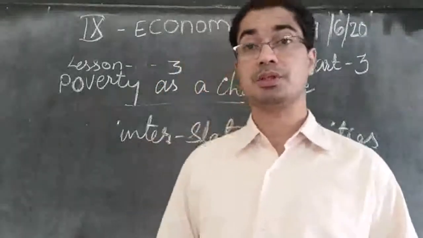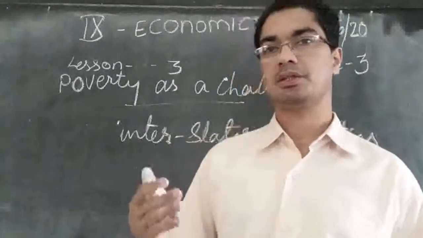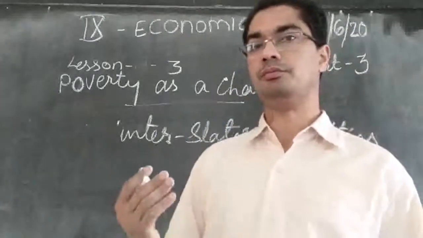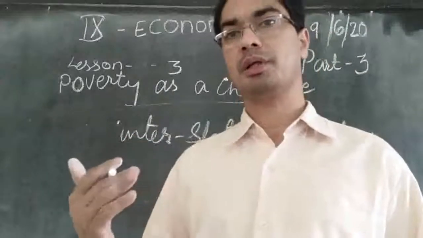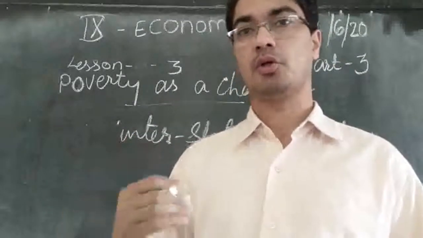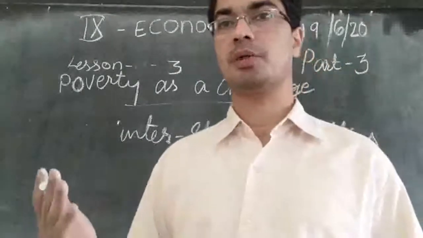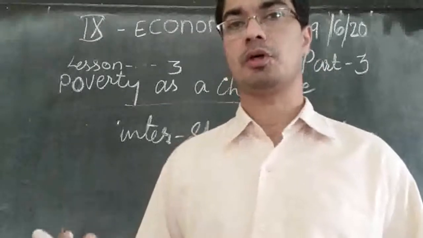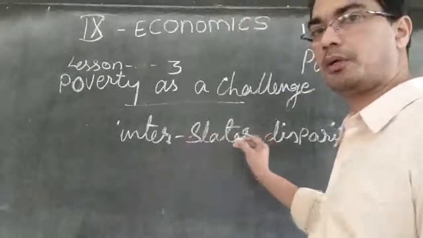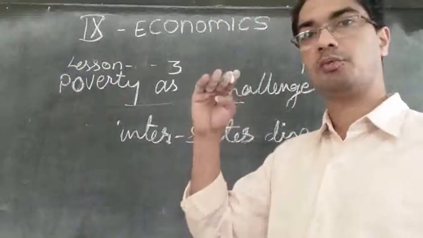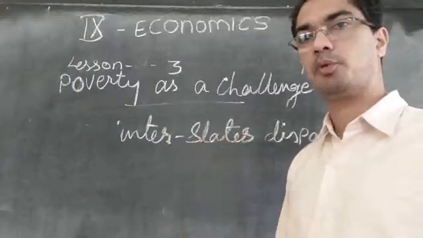So that is how some states have come up and reduced poverty, and in some states poverty is increasing because the government is not able to do anything there, neither providing employment, nor human resource development, nor good education. So nothing is being done by the government, therefore the people continue to suffer, continue to remain poor. So we see it is different from state to state. Some states are growing and developing, and in some states the poverty is increasing, the people becoming poorer and poorer.